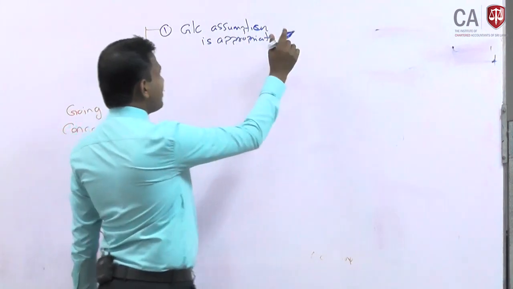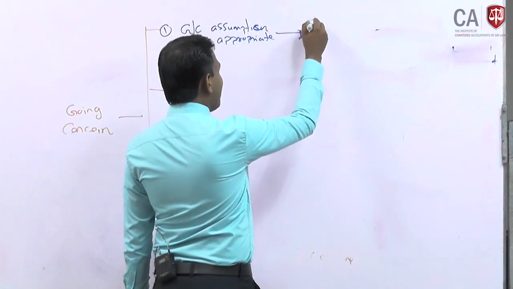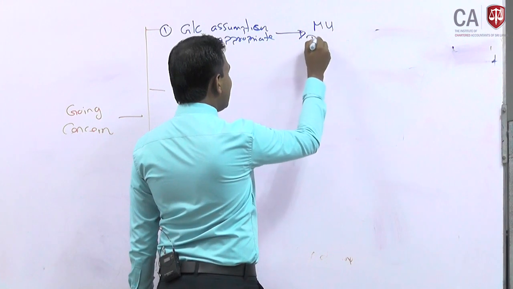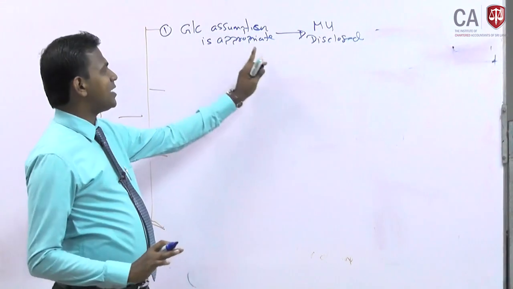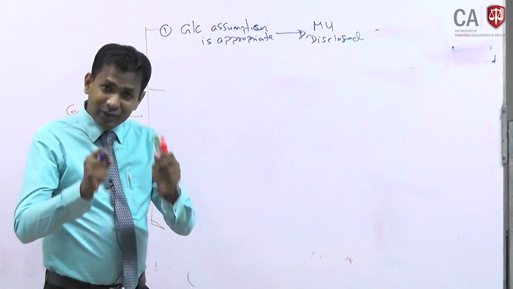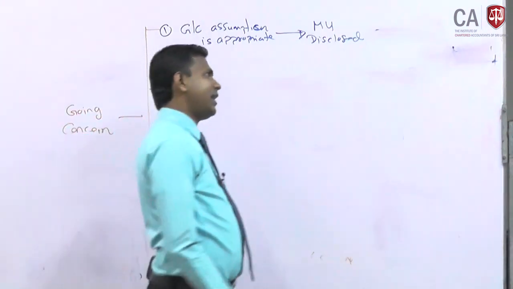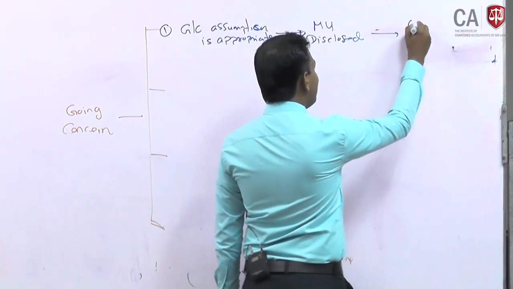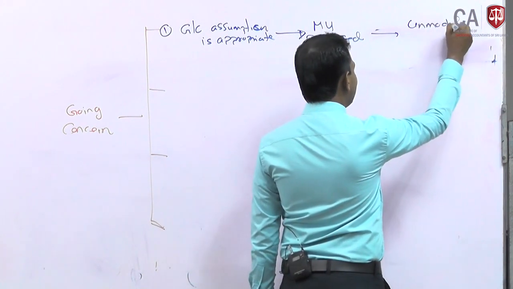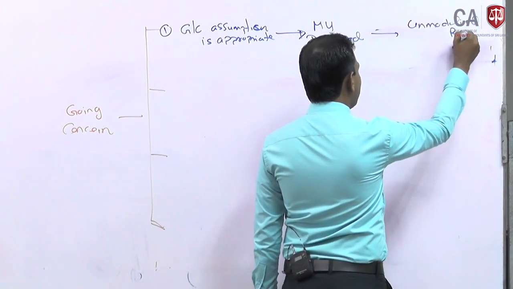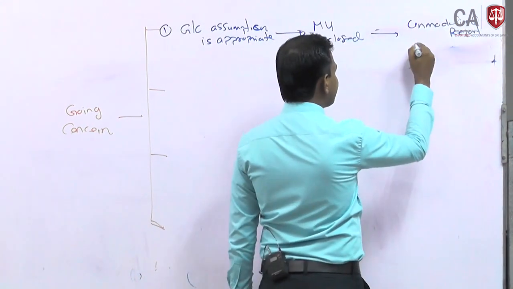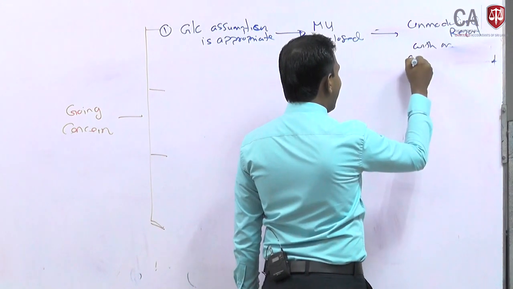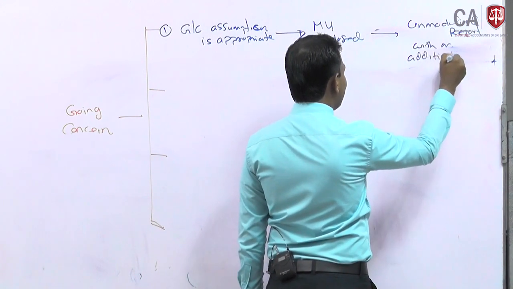If the going concern assumption is appropriate, but there are some material uncertainties, and all those have been adequately disclosed by the management in the financial statements, then it is an unmodified report with an additional paragraph.